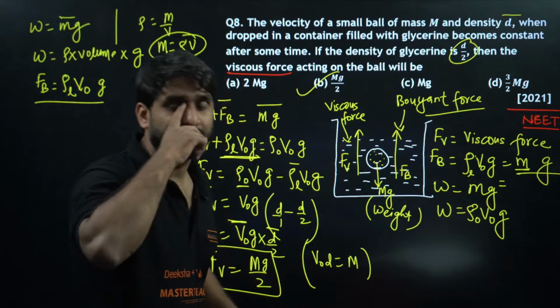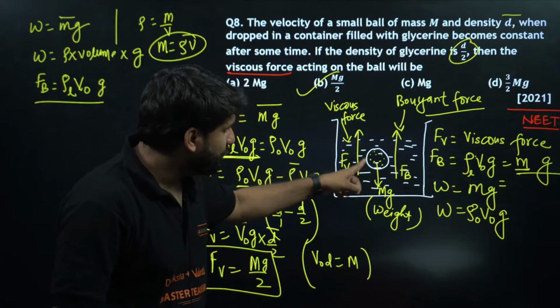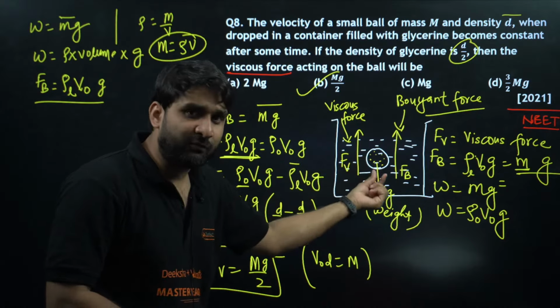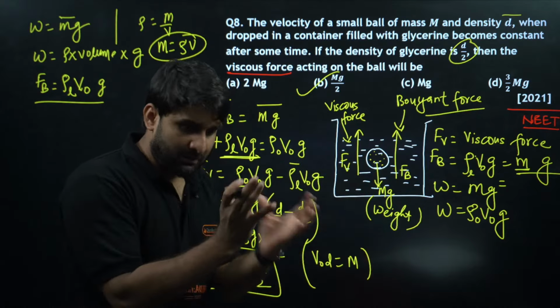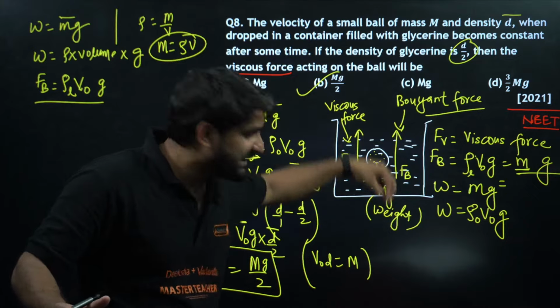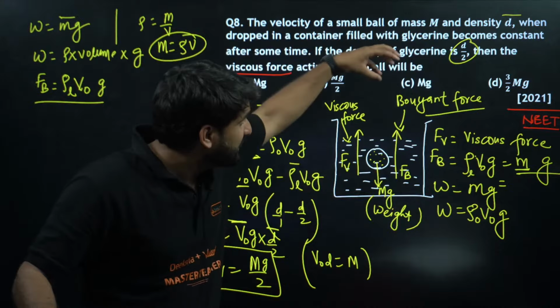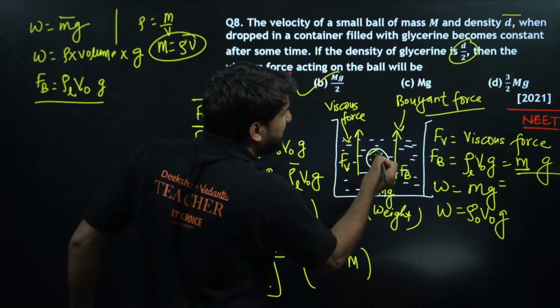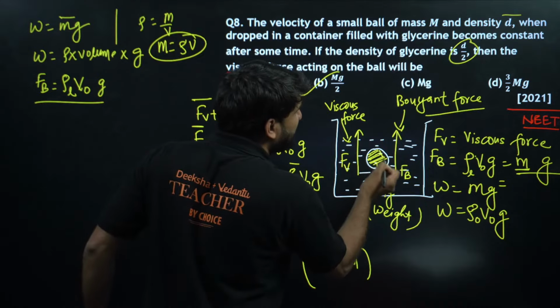See, just imagine this ball is not here. So if the ball is not here, there were a lot of water molecules. But when the ball went inside the liquid, inside this glycerin, the glycerin particles have been displaced.